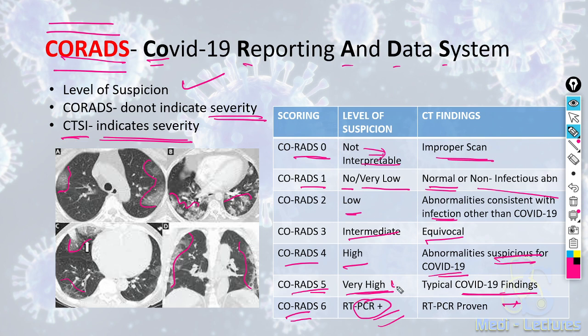So, in CORADS 5, the typical COVID-19 findings which are seen are ground glass opacities, which are multifocal, usually bilateral, involving both lobes, having a crazy paving appearance, having a crazy paving pattern.